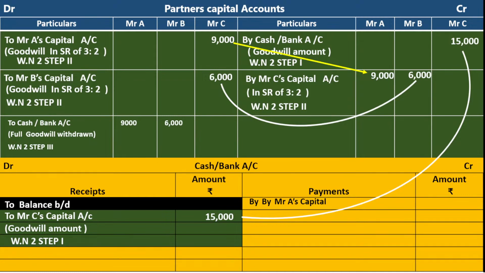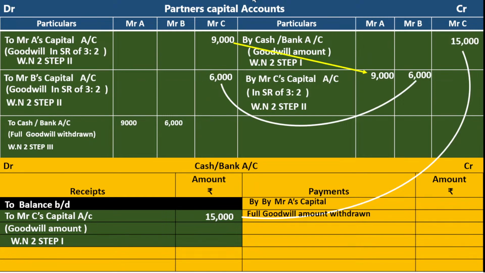Now, we have written on the debit side of the capital accounts. In the cash or bank account, we have to write on the credit side, in the passive manner. Cash or bank account is credited by Mr. A's capital account. It is 2 times, you make it only 1 time. It's a typing mistake.